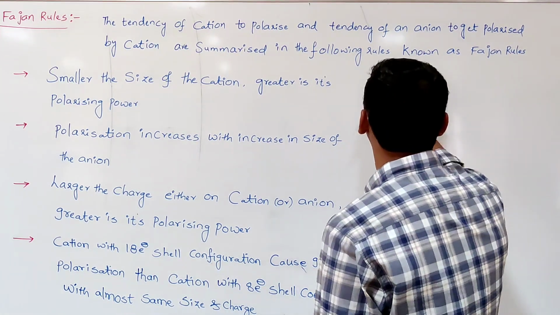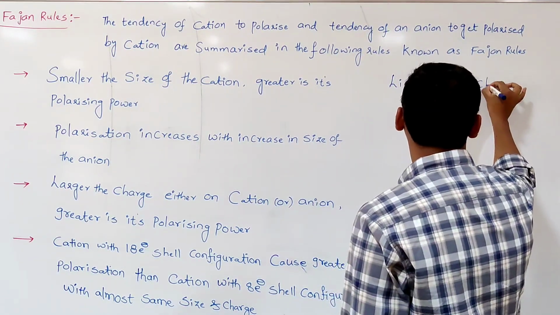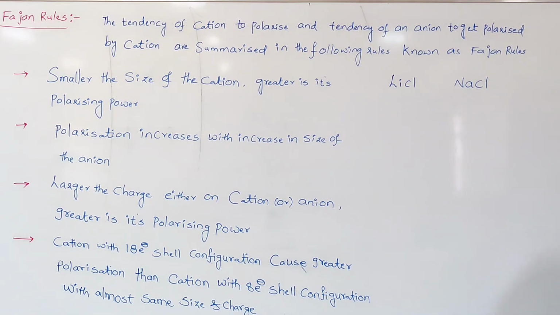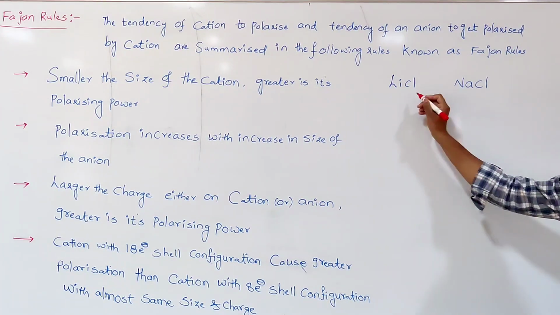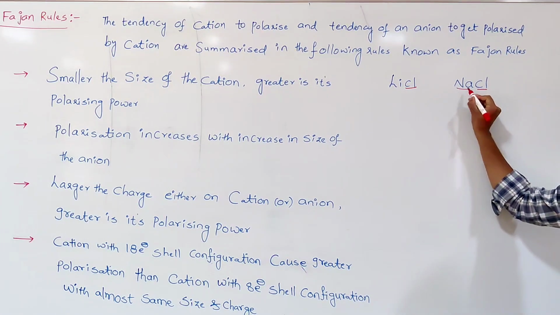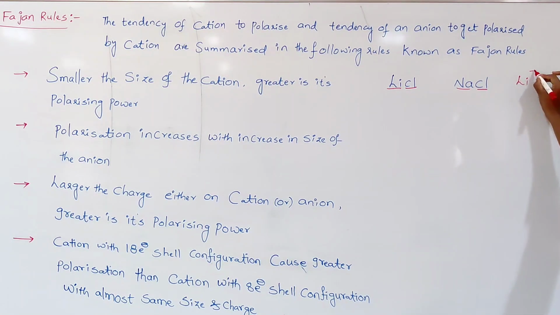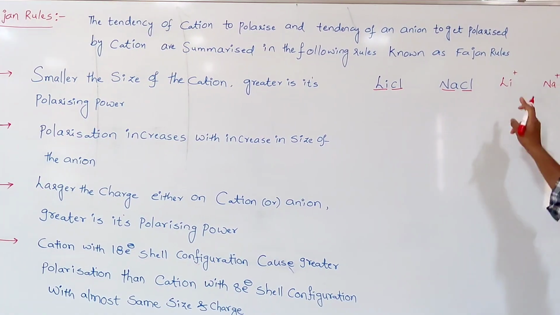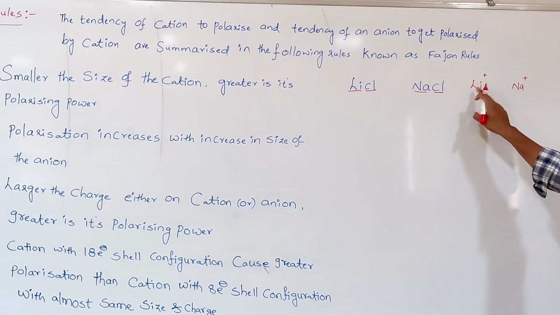Let us take for example lithium chloride, LiCl, and NaCl. Lithium and sodium both belong to the group 1 elements, and both are combined with the same anion. So the anion is common, and we need to concentrate on lithium and sodium. In lithium chloride, lithium is in the form of Li+. In sodium chloride, sodium is in the form of Na+. Lithium is the second member of group 1, and next to lithium is sodium.